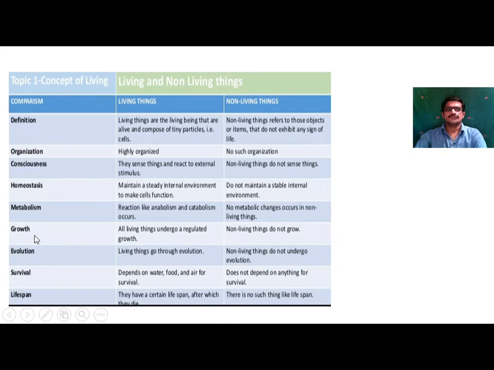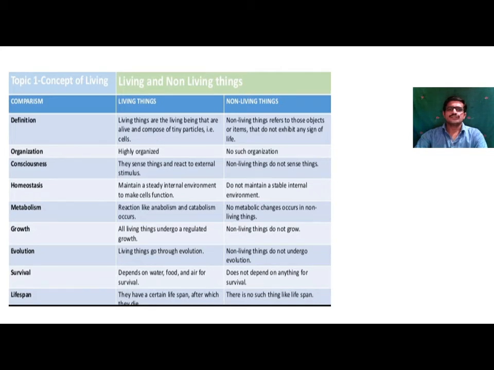Next one, growth. All living things undergo regulated growth. Only in living things is growth found. In non-living things, there is no growth. Evolution: living things go through evolution. In non-living things, there is no evolution. Evolution means there is a relationship of the organism to the organism from which it evolved.